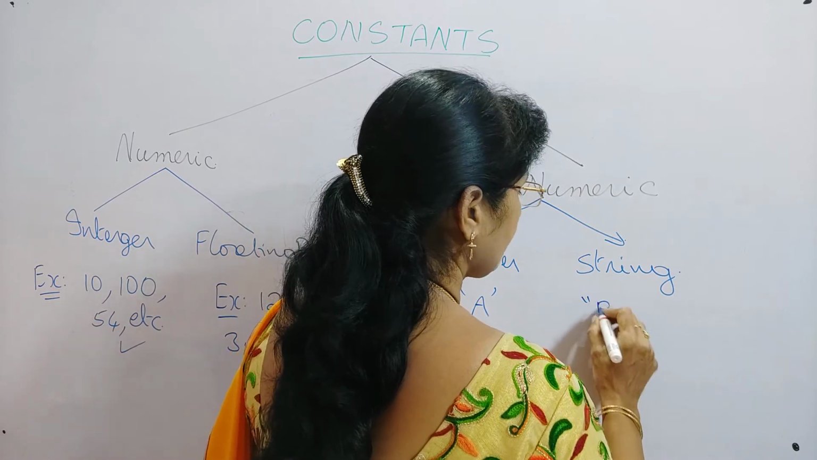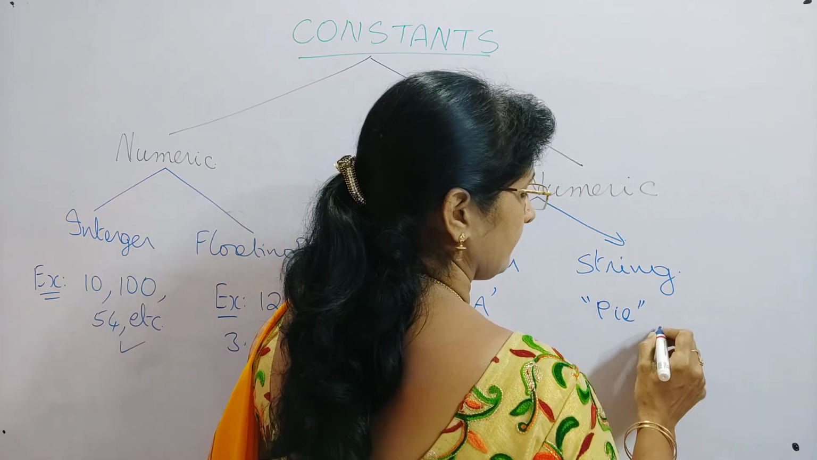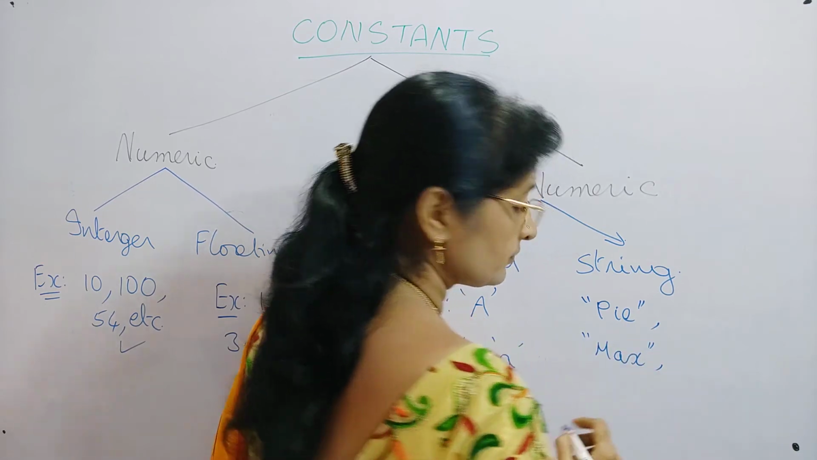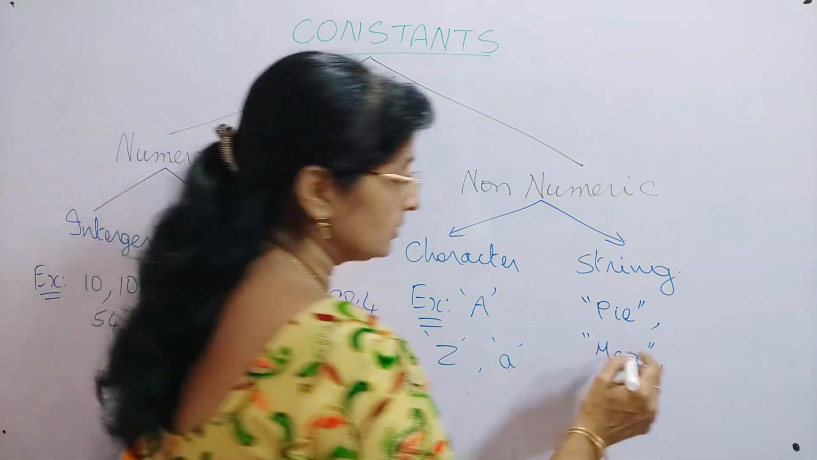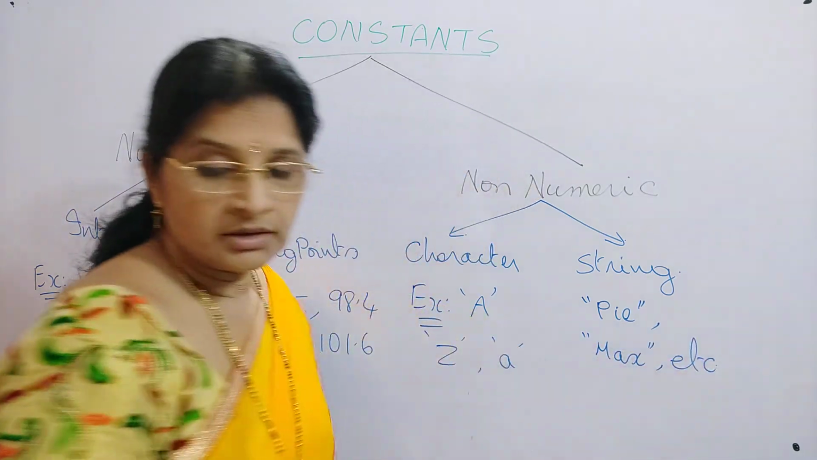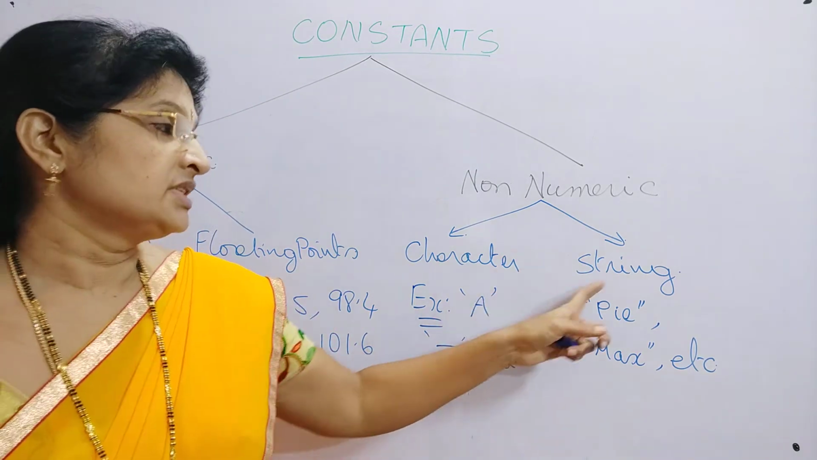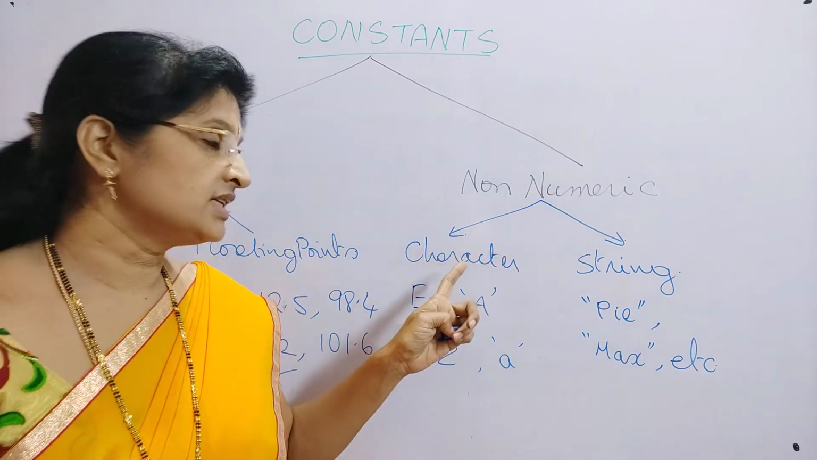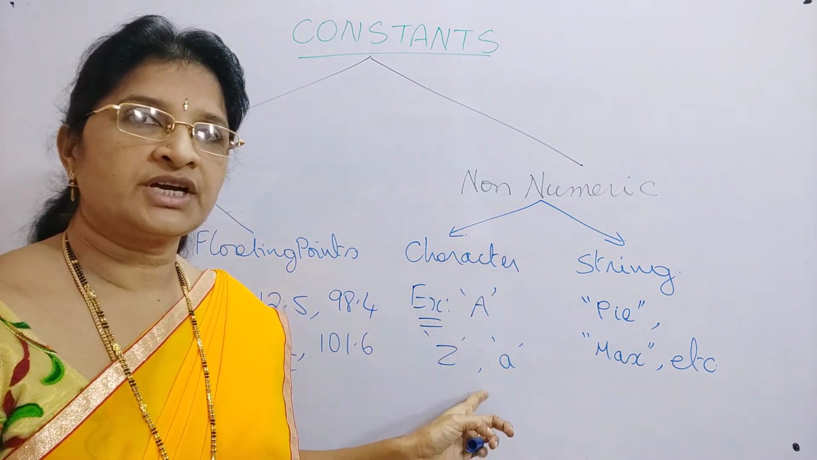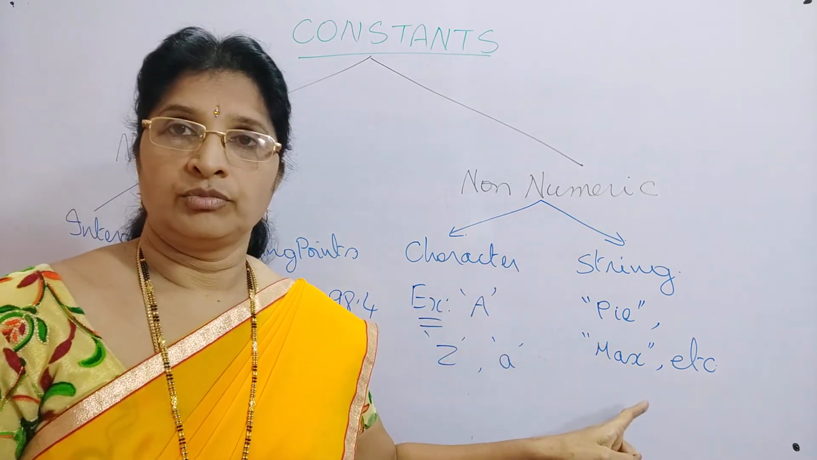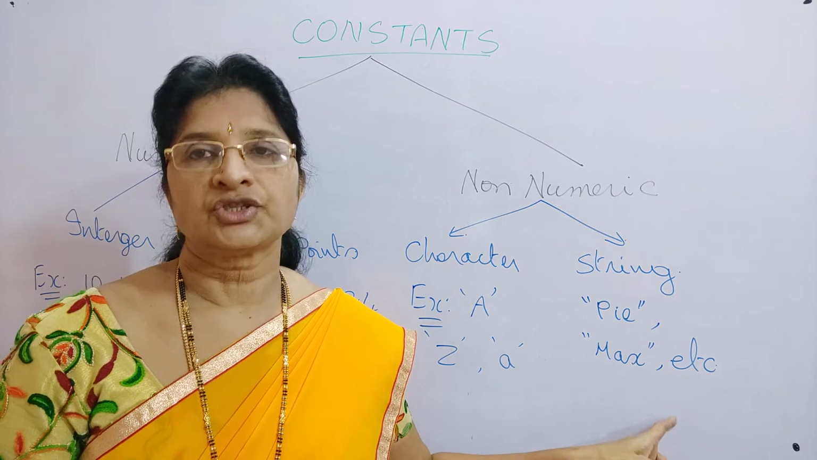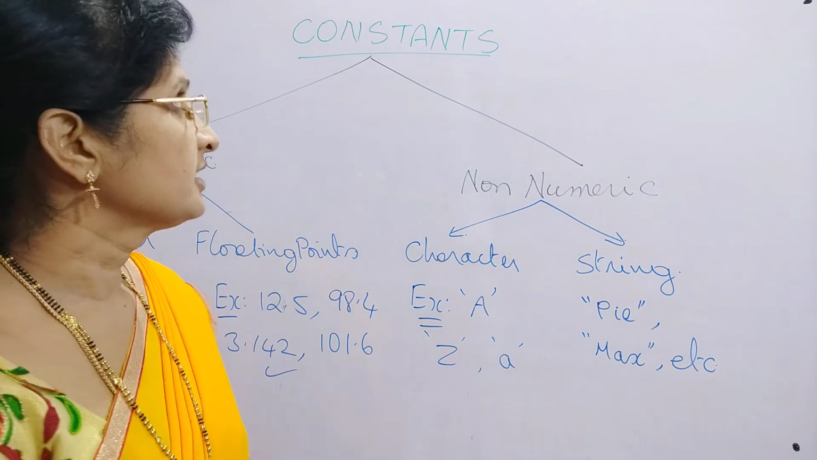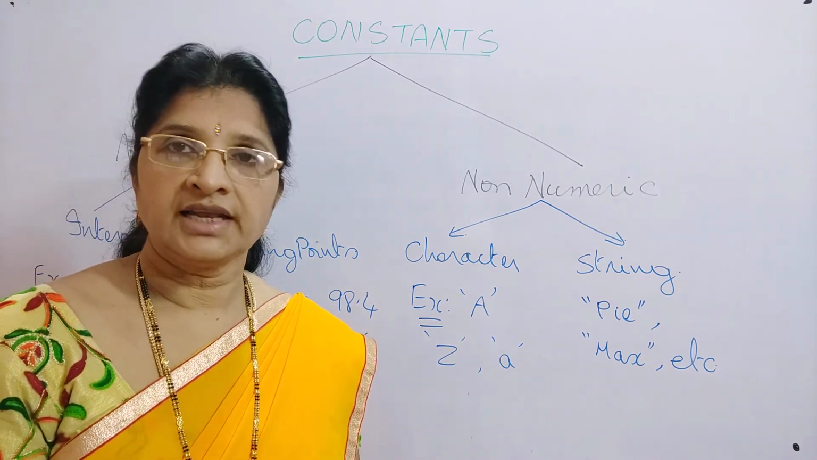So for example, we can say "pi". Similarly, "max". Like this you can give string constants in C language. Depending upon whether it is a single character, we call it a character constant, and if it is a group of characters, we call it a string constant. So these are the different constants in C language. This is the classification of constants in C language.